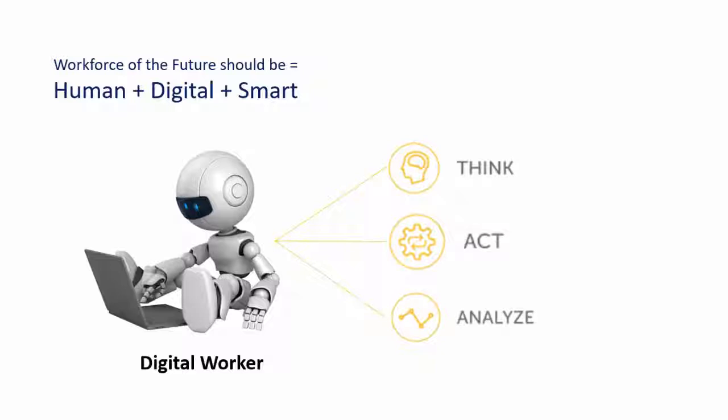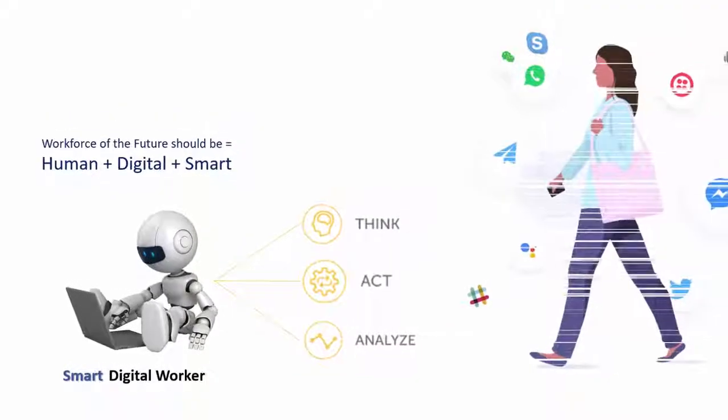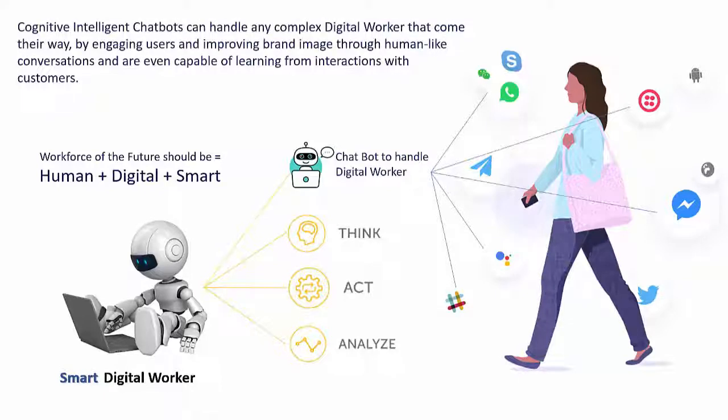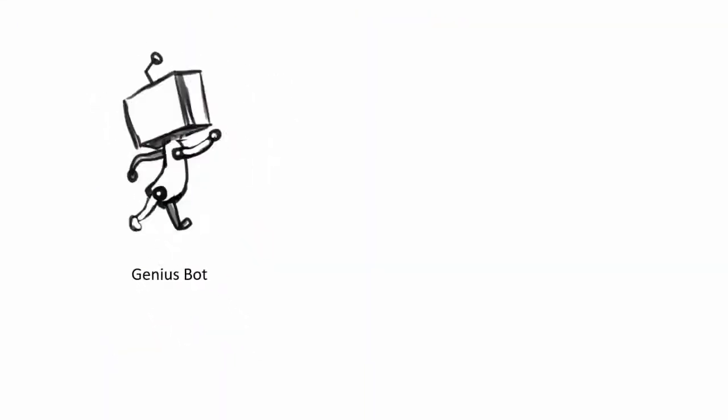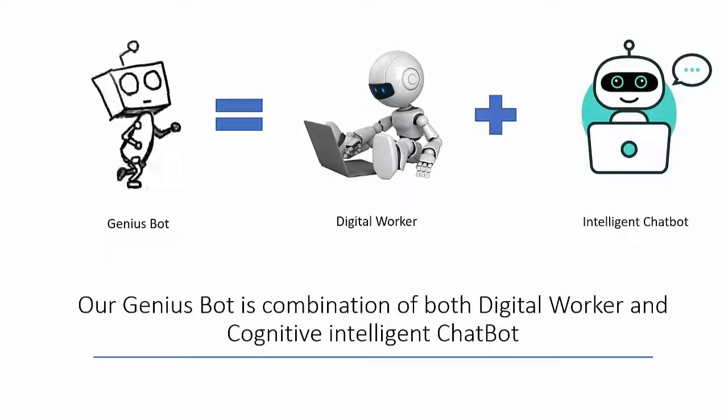What if we make our digital worker smart enough to understand the natural language conversation made by billions of users on platforms like WhatsApp, Google Home, Messenger, Slack, Skype, etc.? What if we have cognitive intelligent chatbots which can handle any complex digital workers that come their way by engaging users and improving brand image through human-like conversation and even capable of learning from interactions with customers? Why wait? Introducing you to our Genius Bot, which is a combination of bot digital worker and cognitive intelligent chatbot.